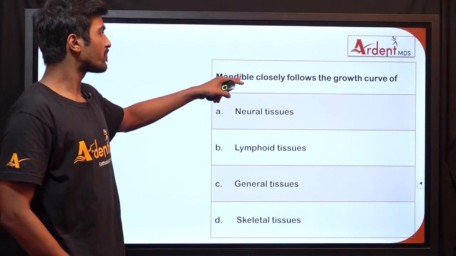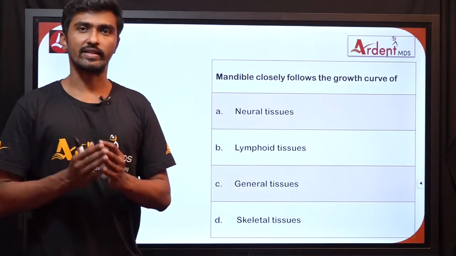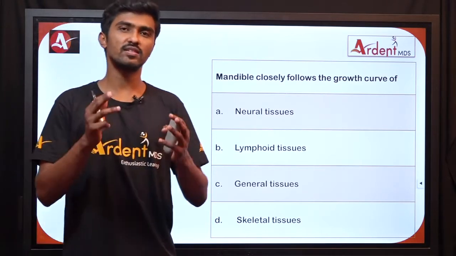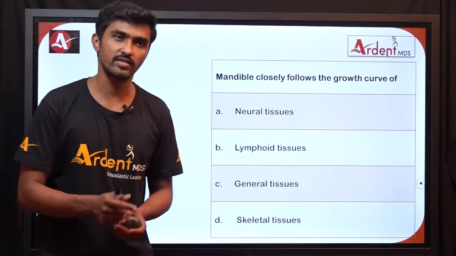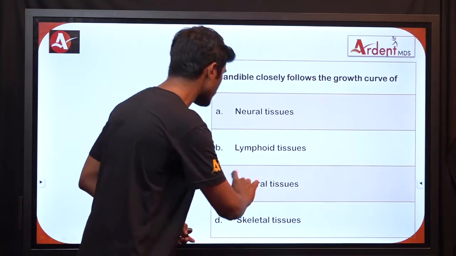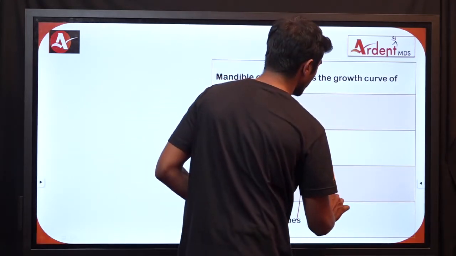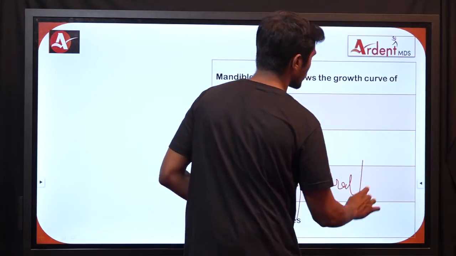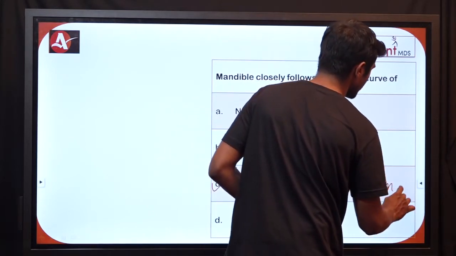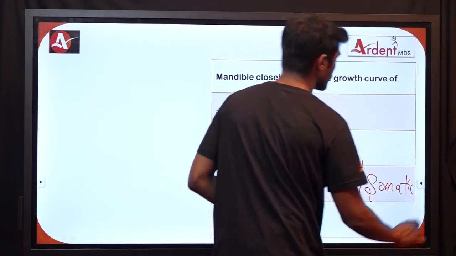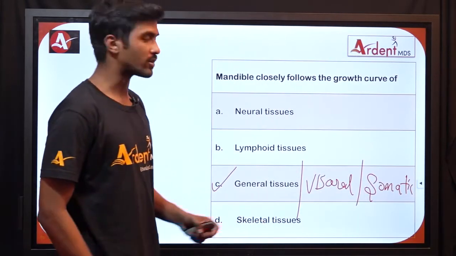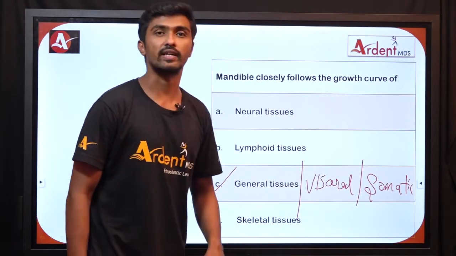We know the mandible is a dentofacial skeleton. Muscles, bones, skeletons, cartilages, everything follows the category of general tissue, which can also be called visceral or somatic. All are the same. So maxilla, mandible and any skeletal component follows the general tissue category.